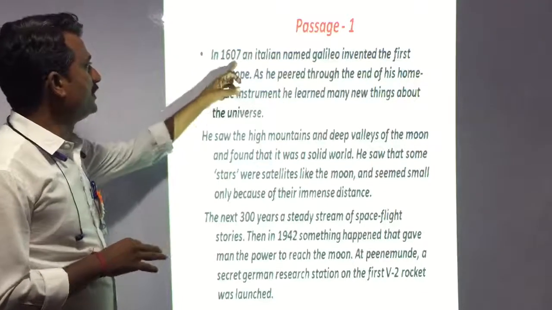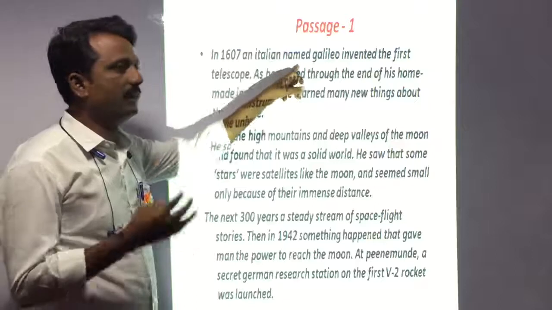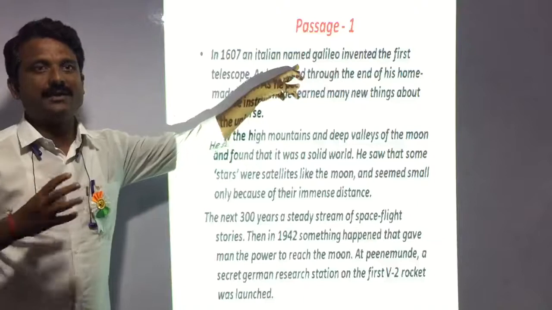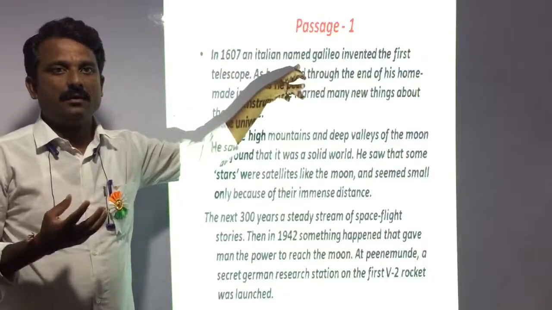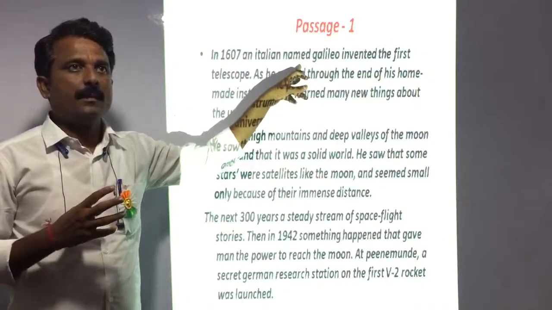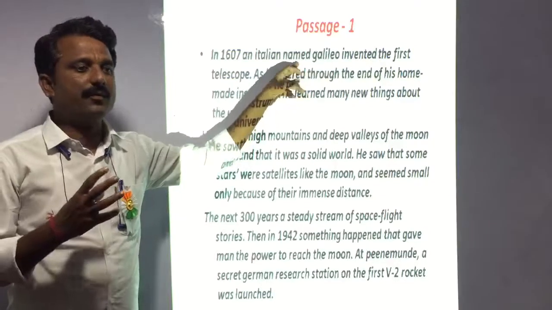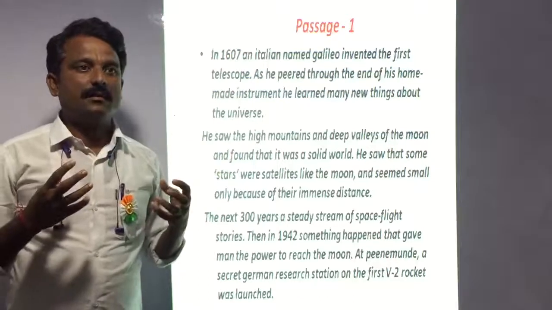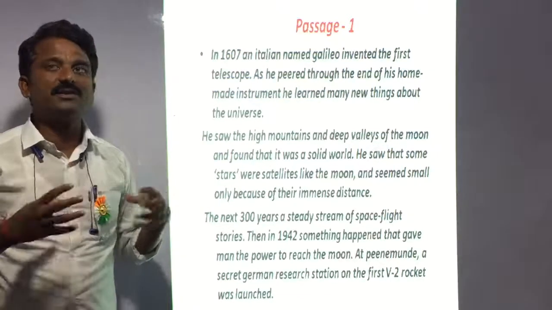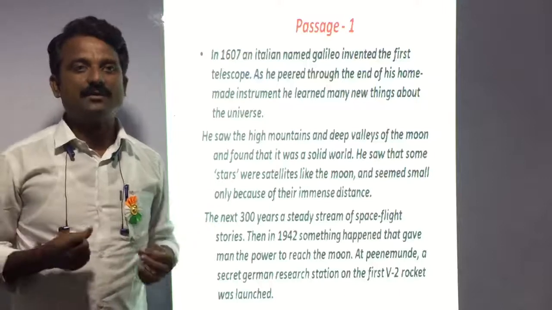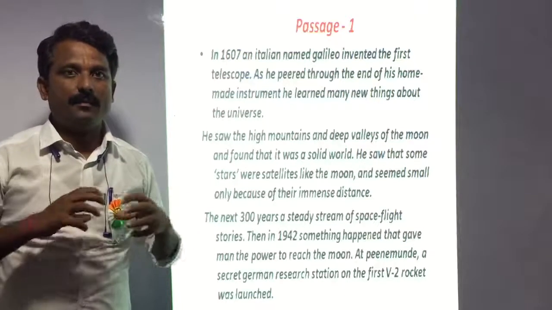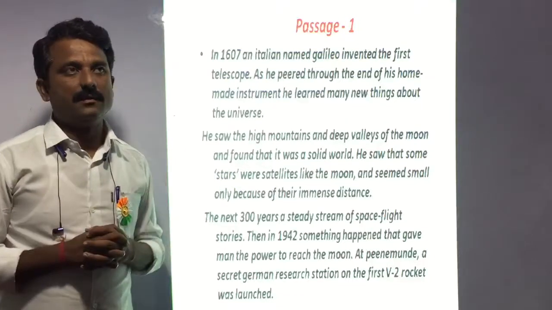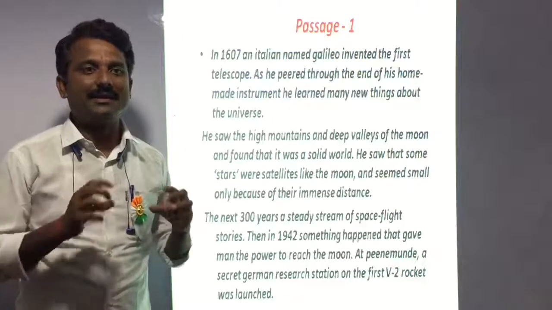Then here, 1607, an Italian named Galileo, a scientist, we could say an astronomer, a person who was very eager to study celestial bodies, heavenly bodies located in space, and he discovered the telescope.